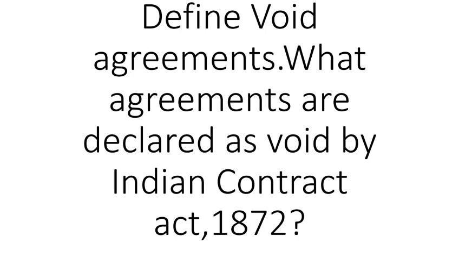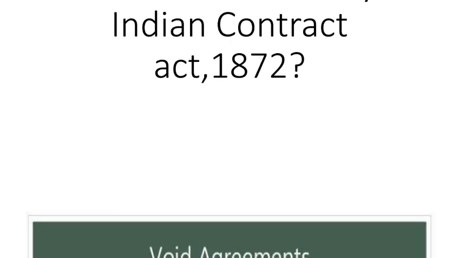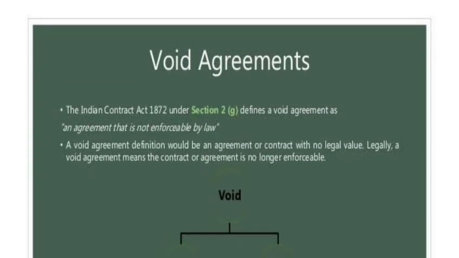The next part is the main major long question of this chapter, which is very important. What is a void agreement and what agreements are declared as void by the Indian Contract Act 1872? We have already discussed void agreement in the first chapter, but here again I will discuss it.